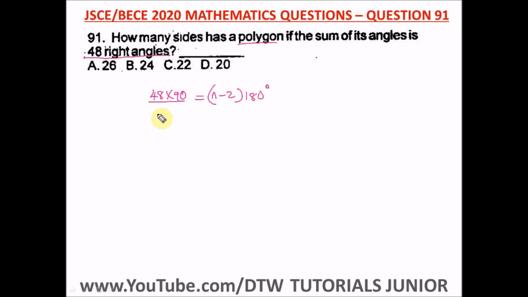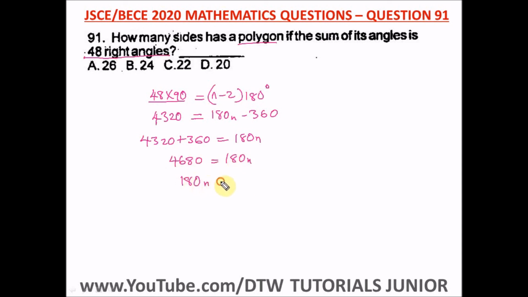So what's 48 times 90? That's 4320 equal to, opening up this bracket, 180n minus 360. I would prefer to just take this 360 here. So we have 4320 plus 360 equal to 180n. When we add this up, we're going to have 4680 equal to 180n. It's the same as 180n equal to 4680.